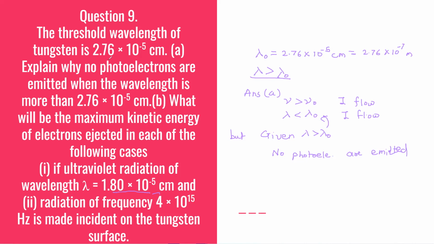So here we are aware of this threshold wavelength and wavelength, and we will try to find out the maximum kinetic energy. So first we'll write whatever is given and then we'll substitute.